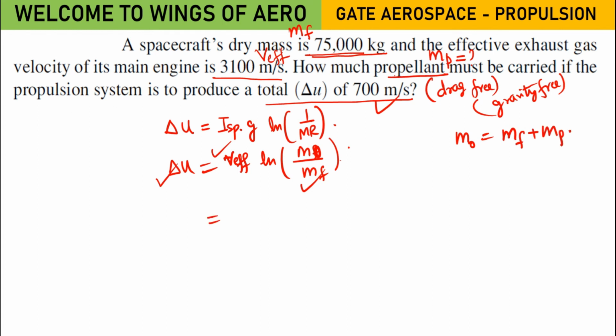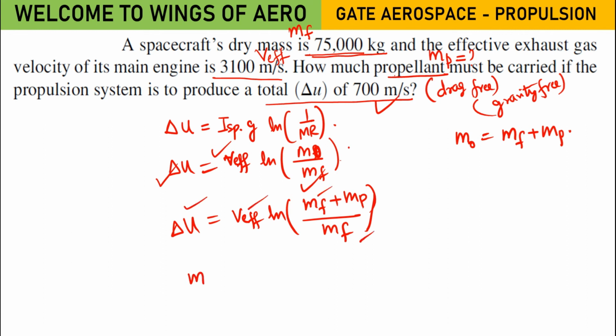So I can write this equation, V effective ln of (MF plus MP) by MF. Now you have all these values, and from there find out the MP value. Find it and tell me the answer.